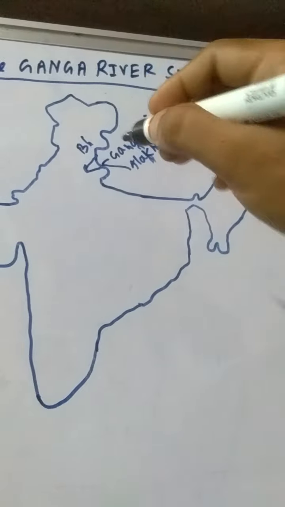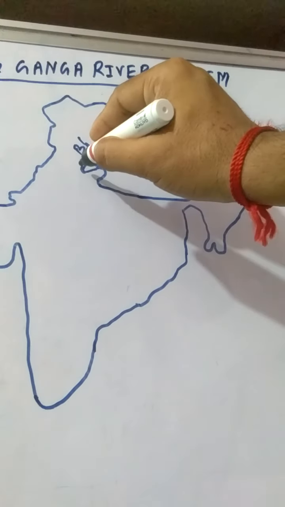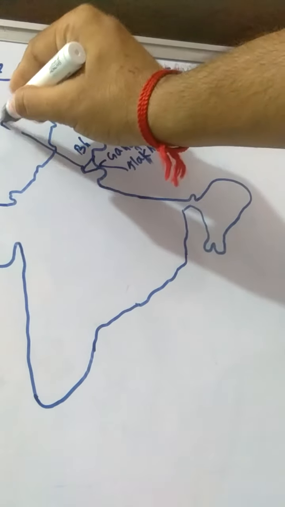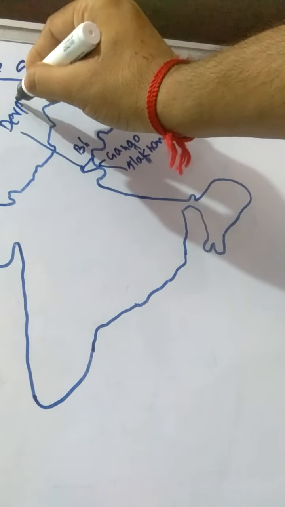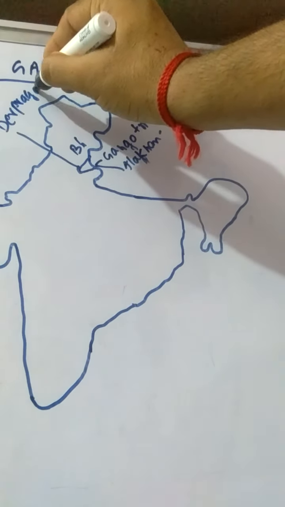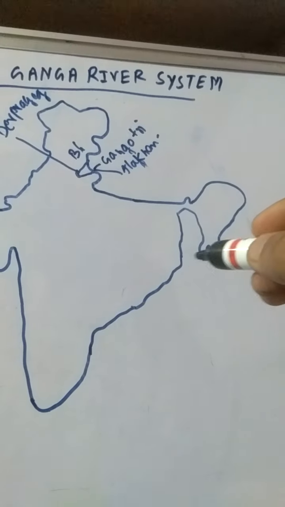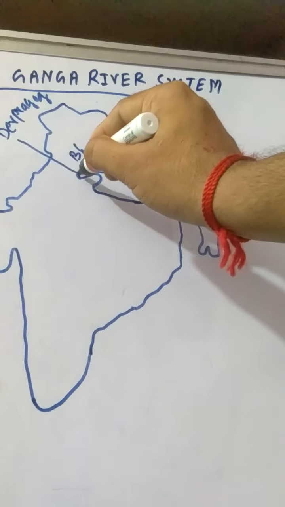Both these rivers join at the place Devprayag. This river finally moves